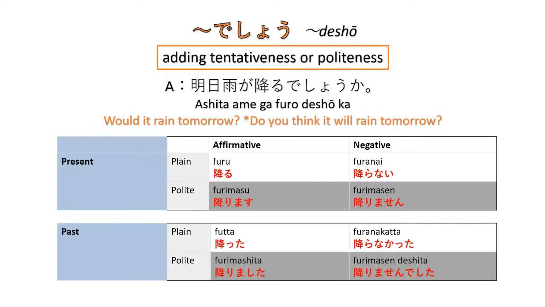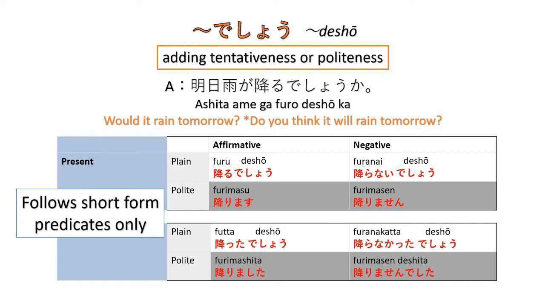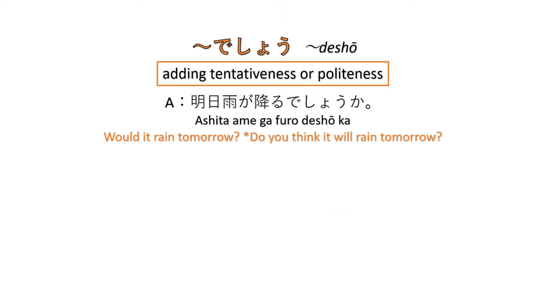Now here we can only add deshou to the plain forms of the verb. So we have furu deshou, furanai deshou, futta deshou, furanakatta deshou. Deshou follows short forms, predicates only. Okay? Alright, again. Ashita ame ga furu deshou ka? Would it rain tomorrow?